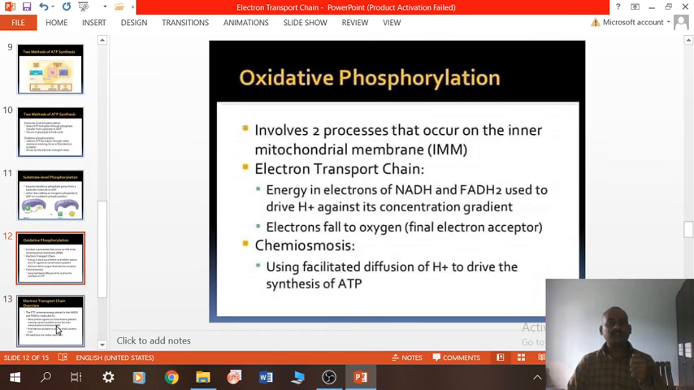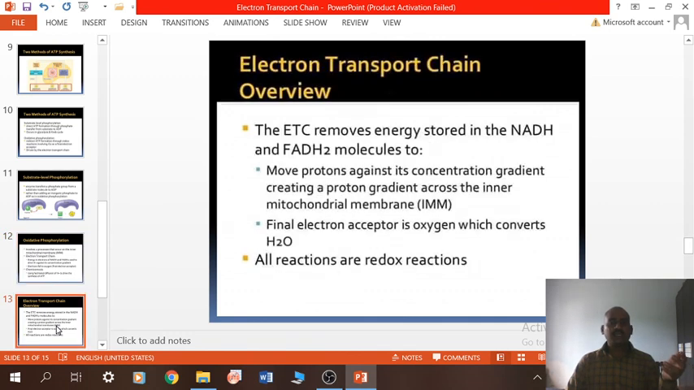Next, oxidative phosphorylation, which I have mentioned in our earlier slides. Oxidative phosphorylation involves two processes that occur on the inner mitochondrial membrane and produce ATP. Electron transport chain overview: the electron transport chain removes the energy stored in the NADH and FADH2 molecules and moves the protons against their concentration gradient, creating a proton gradient across the inner mitochondrial membrane. The final electron acceptor is oxygen, which is converted into a water molecule, that is H2O. All the reactions are redox reactions.